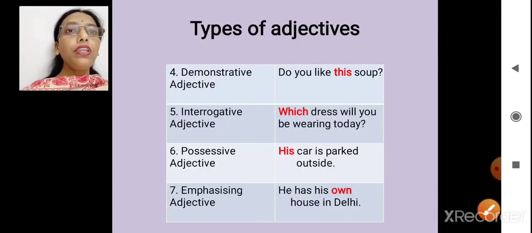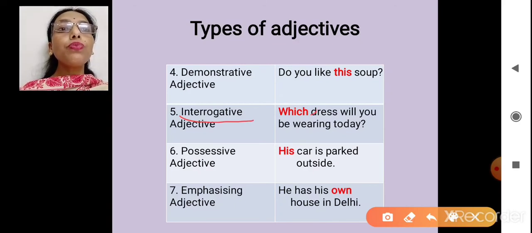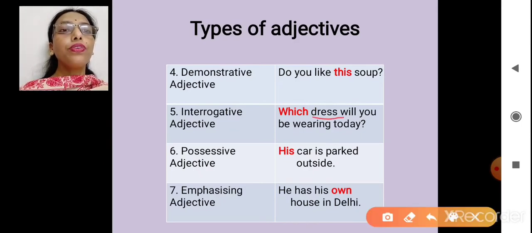If I say interrogative adjective, I am talking about question words, WH words. But they have to come along with a noun. This word has to be there along with the noun. They should be written together.